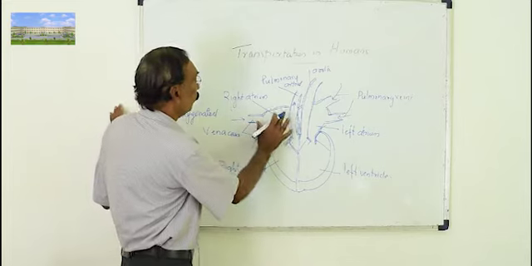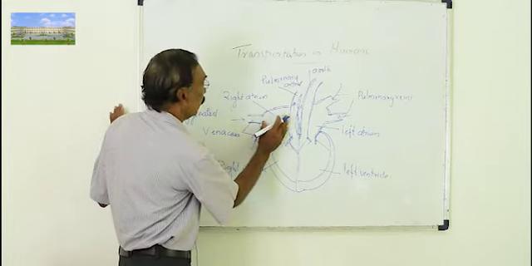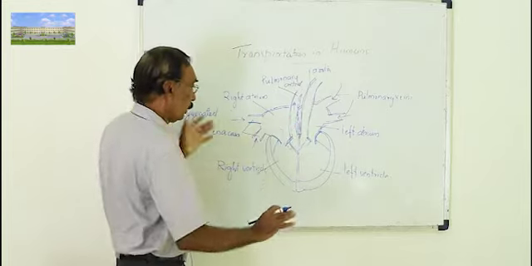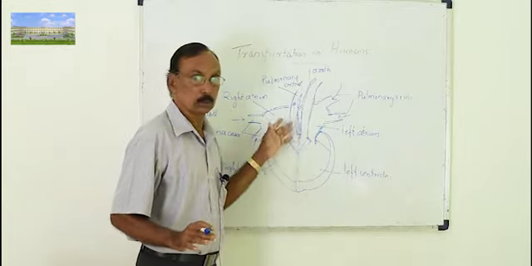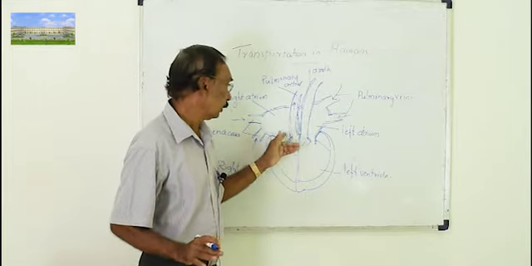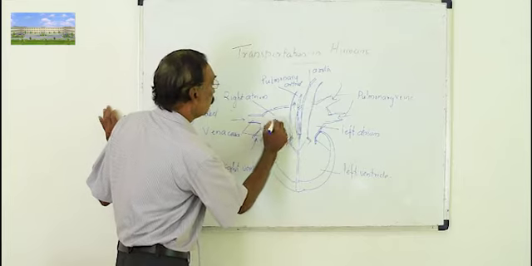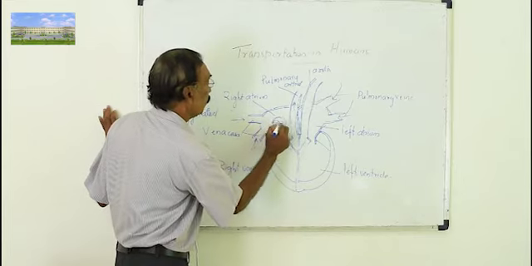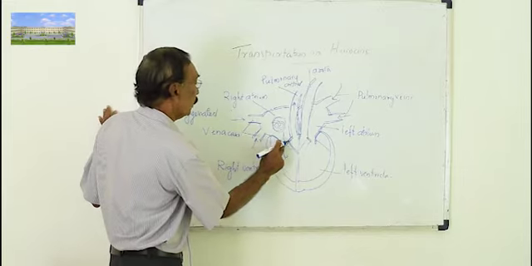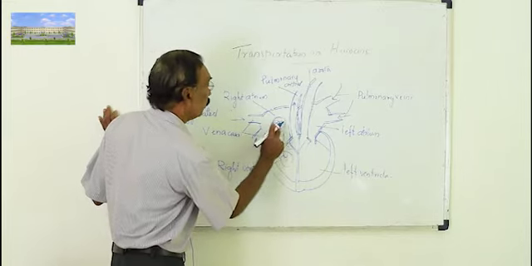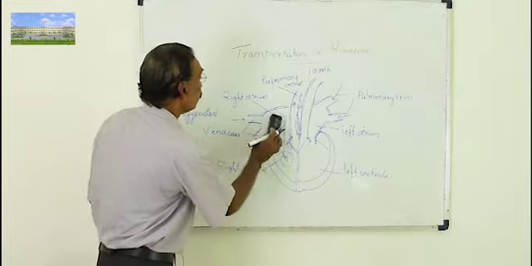When this right atrium contracts, actually the atrium and ventricle contract together, but just for making it clear, the deoxygenated blood will go down through this valve and come to the ventricle.